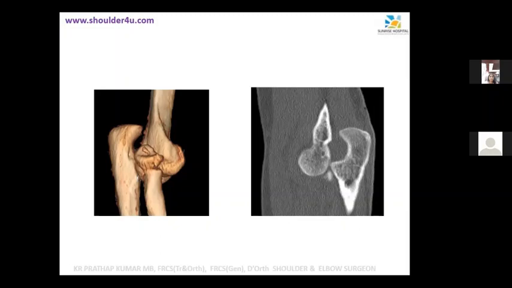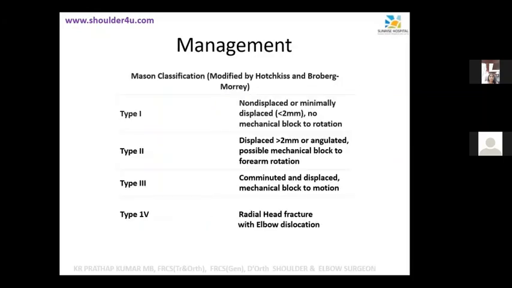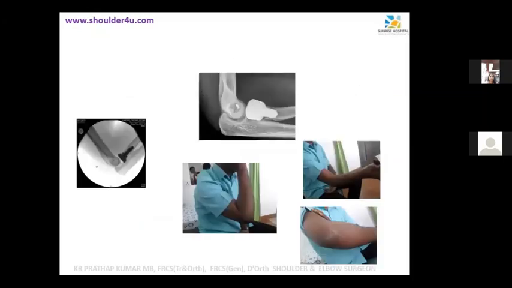So either a plate and screw fixation, or if you can't, go on. You said correctly, we can replace. Radial head replacement. Exactly. So radial head replacement or a fixation, depending on the situation. So that's what we do.